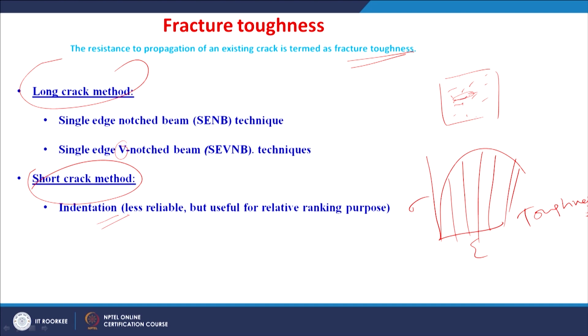After this indentation, the cracks generated at the corners of the Vickers indentation impression are measured, and the crack length is taken for determining the fracture toughness by the indentation method.